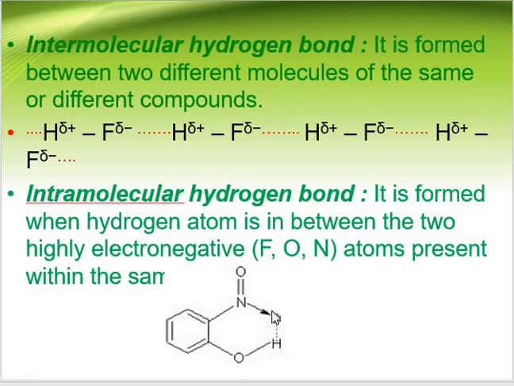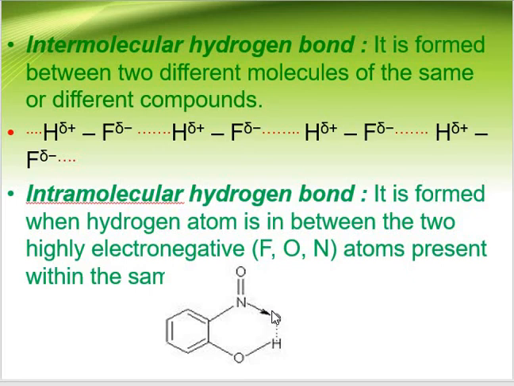Water in particular is able to form a vast three-dimensional network of hydrogen bonding, because each water molecule has two hydrogen atoms and two electron pairs on the oxygen atom. So a vast network of hydrogen bonds is formed between the electronegative atom and hydrogen.